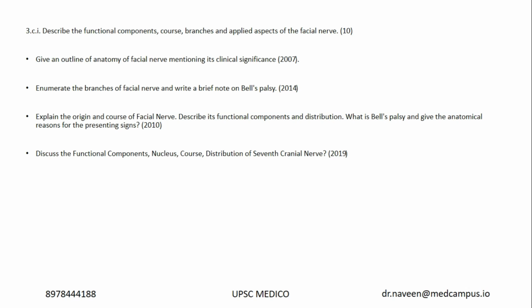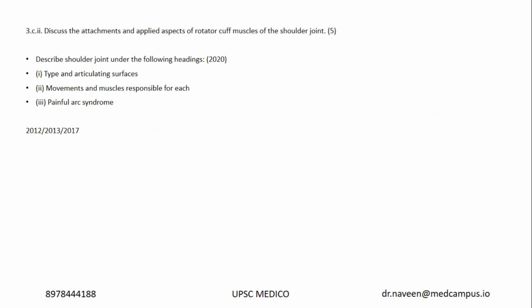So after that you might expect a question on oculomotor nerve. But again, most important now what we discuss is facial nerve, because it is frequently getting repeated. Okay, so it's asked for 10 marks and these are the headings. Now you have next question on shoulder joint.